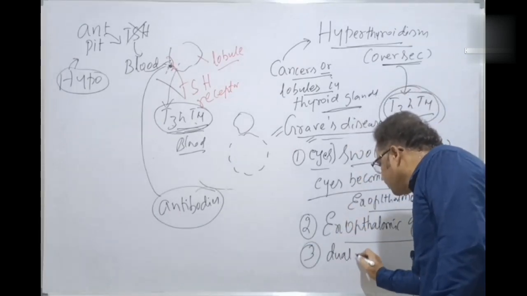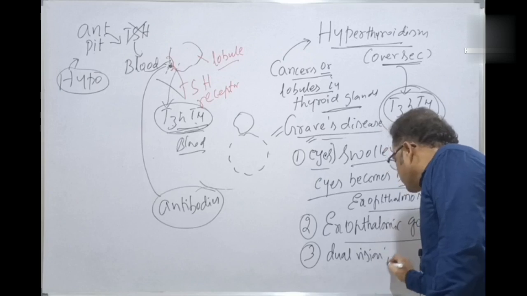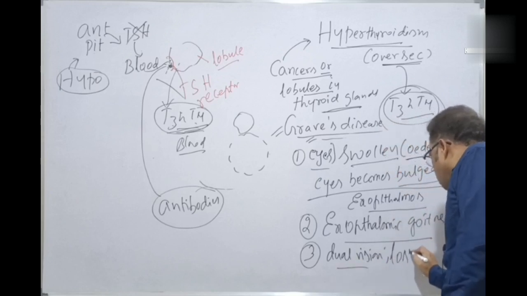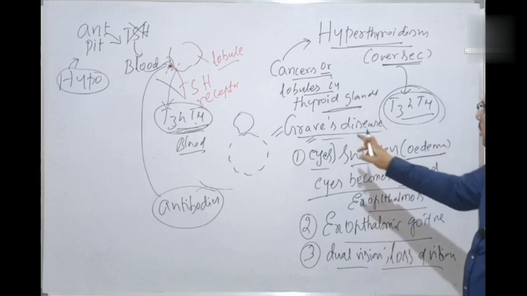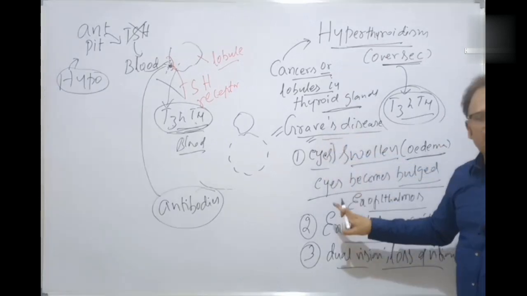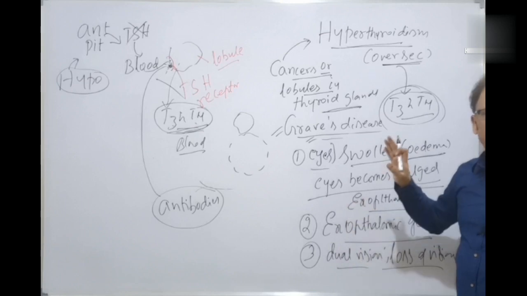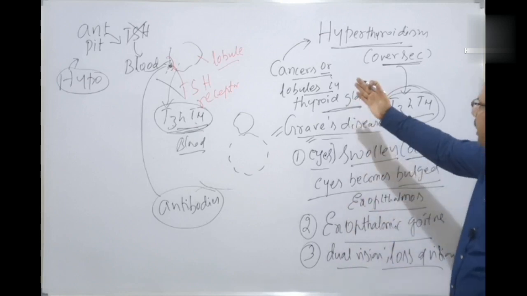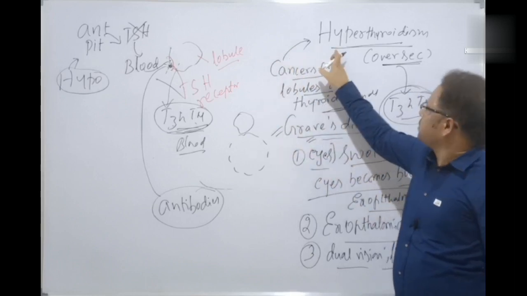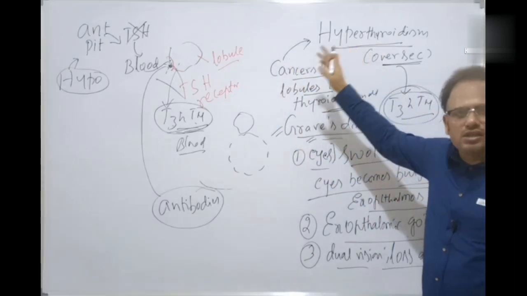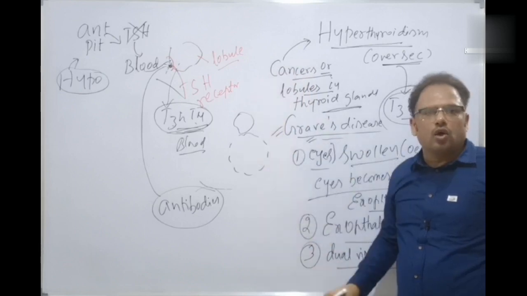And the third one is that the eyes get double vision. Double vision is seen, and sometimes loss of vision also. These are the various symptoms of Graves' disease, also called exophthalmic goiter. These are the various disorders of the thyroid gland, either because of hypersecretion, that is hyperthyroidism, or undersecretion, that is hypothyroidism. Till now we have been discussing.